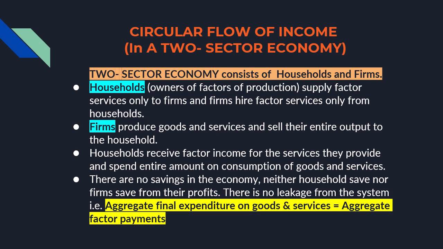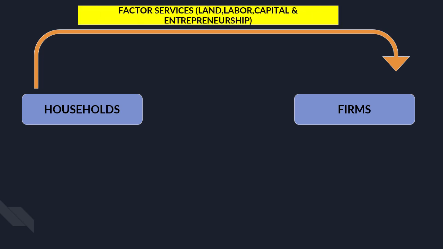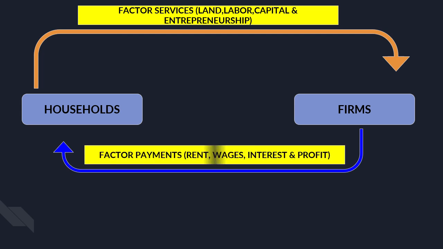Now we can understand the circular flow in a two-sector economy with the help of this diagram. Household will provide factor services like land, labor, capital and entrepreneurship to firms, which you can see from the outer loop orange color arrow going from household to firms. Now in exchange for the factor services provided, firms will make factor payments in the form of rent, wages, interest and profit to the household.